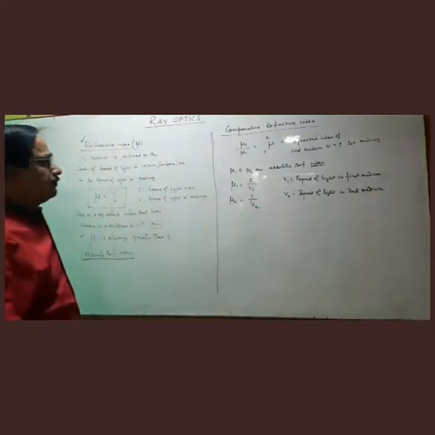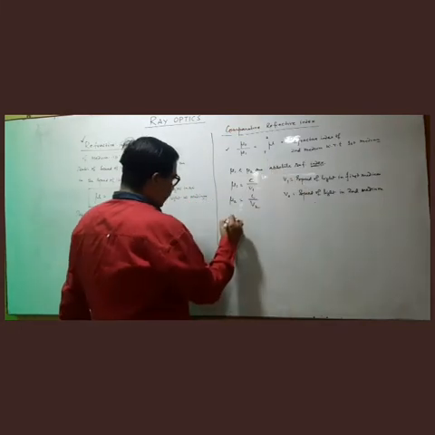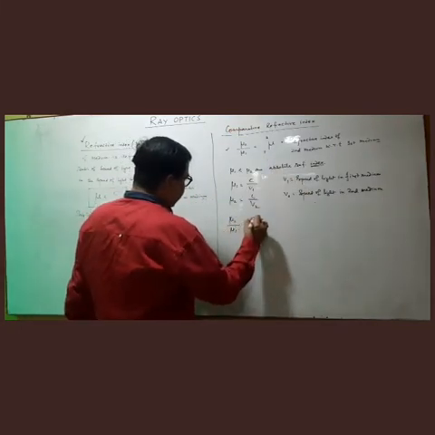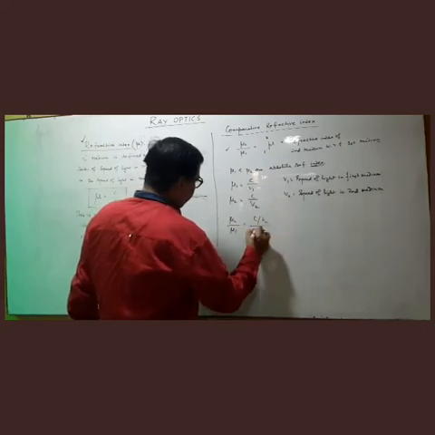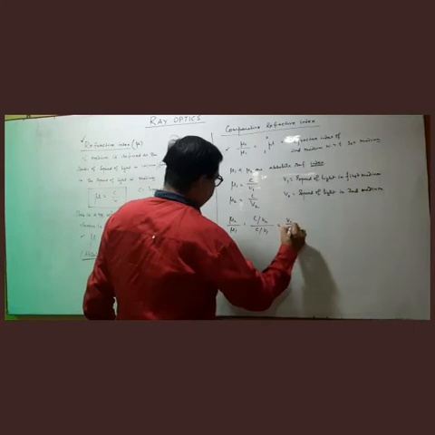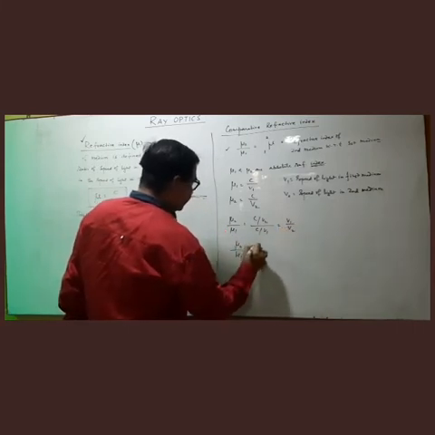Right? So if we want to write mu 2 by mu 1, then mu 2 by mu 1 can be written as C upon V2 upon C upon V1. This gives V1 upon V2. So mu 2 by mu 1 is equal to V1 by V2.